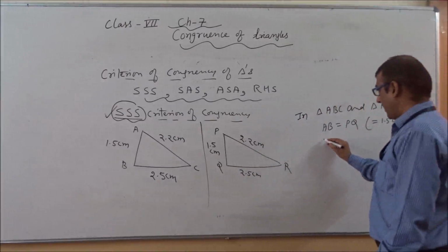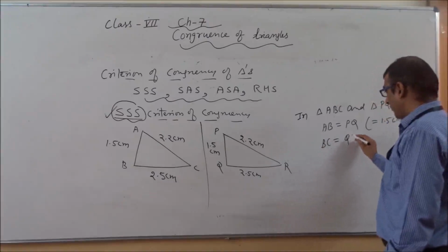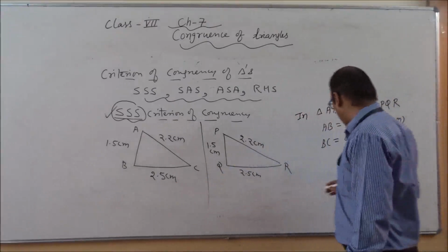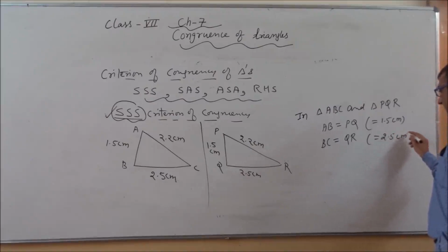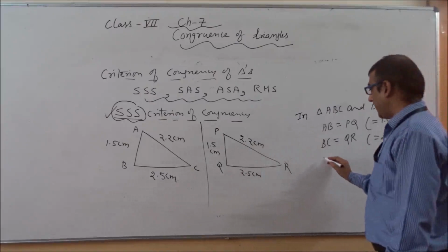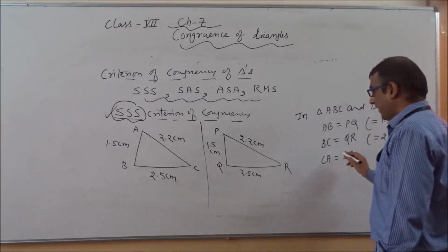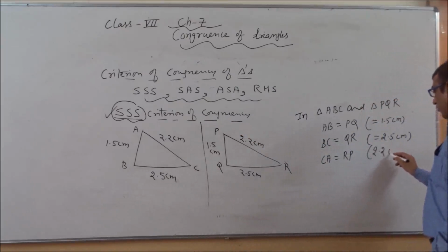If I am saying BC side is equivalent to QR because their length is again equal, this is equal to 2.5 centimeter. If I am taking CA, CA is equivalent to RP because their length is again equal, this is 2.2 centimeter.